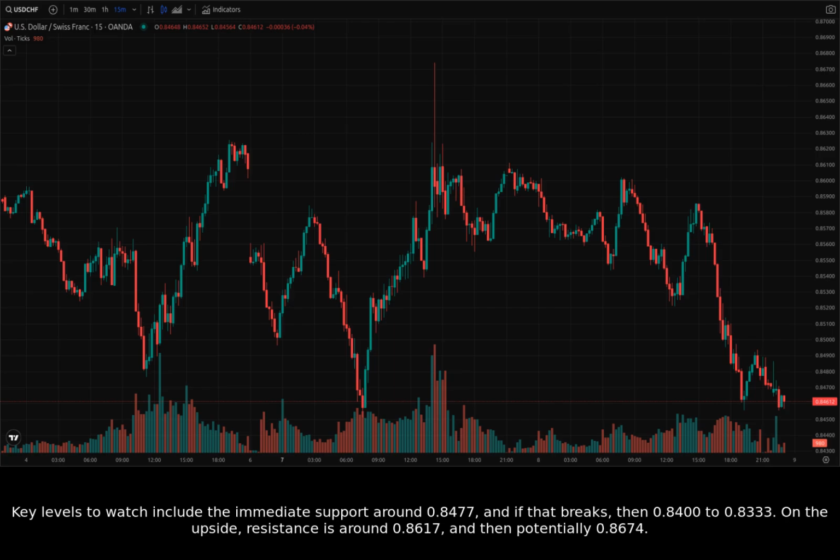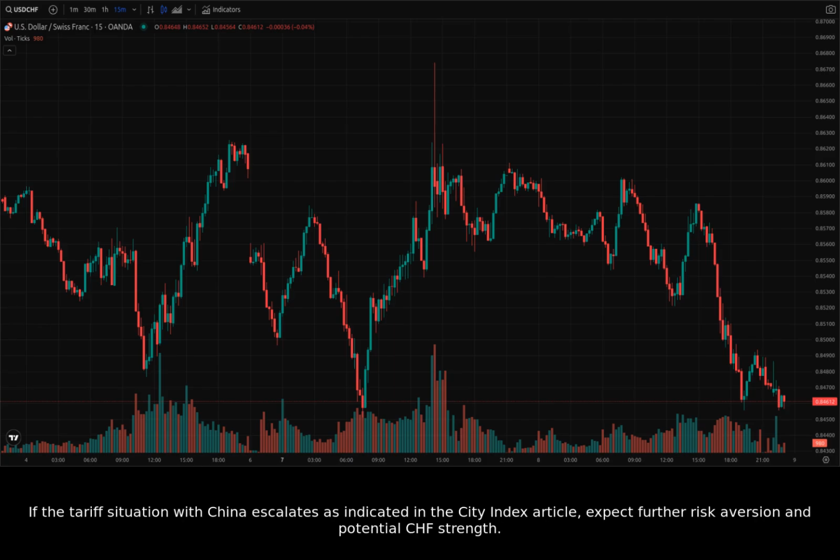Key levels to watch include the immediate support around 0.8477, and if that breaks, then 0.8400 to 0.8333. On the upside, resistance is around 0.8617 and then potentially 0.8674. If the tariff situation with China escalates as indicated in the City Index article, expect further risk aversion and